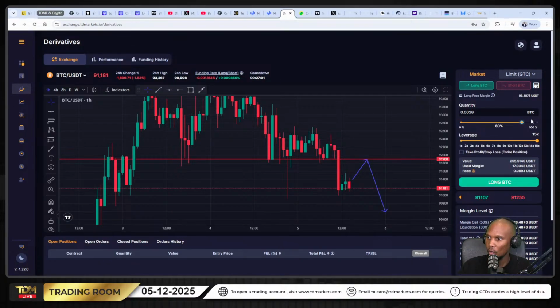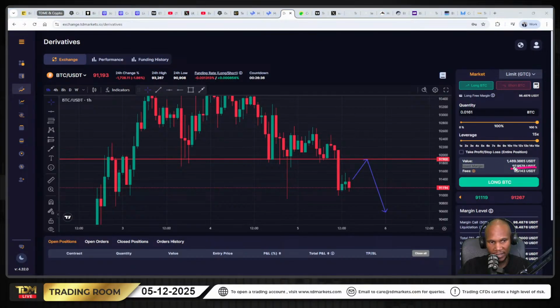So if you take this all the way there, in fact, this is kind of like a margin calculator. You will notice you've got your used margin there, and the value and all of that. How many positions you can execute depends on the margin that is going to be used. With this margin right now, I can only take one position.